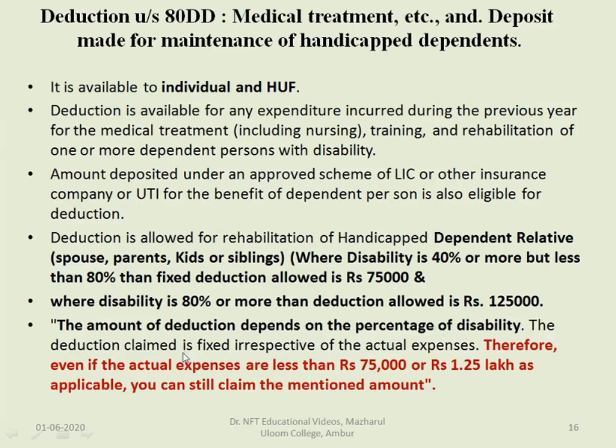The deduction claimed is fixed irrespective of the actual expenses. So whatever may be the expenses incurred, the assessee can claim the amount of deduction either 75,000 for disability or 1.25 lakhs in case of severe disability.